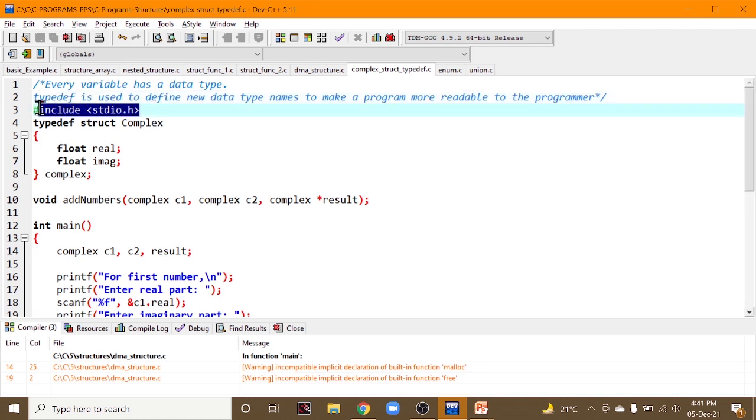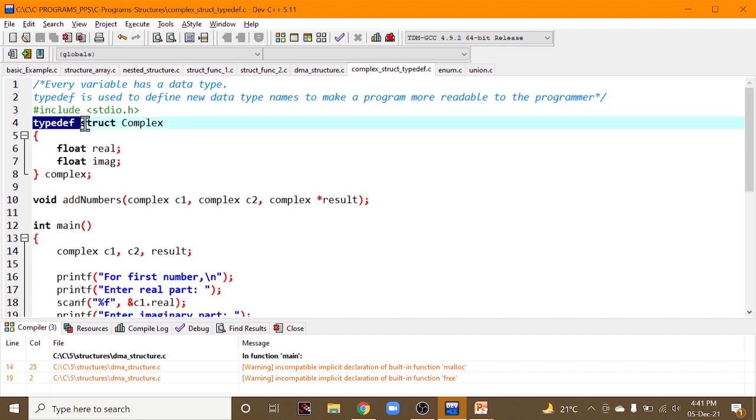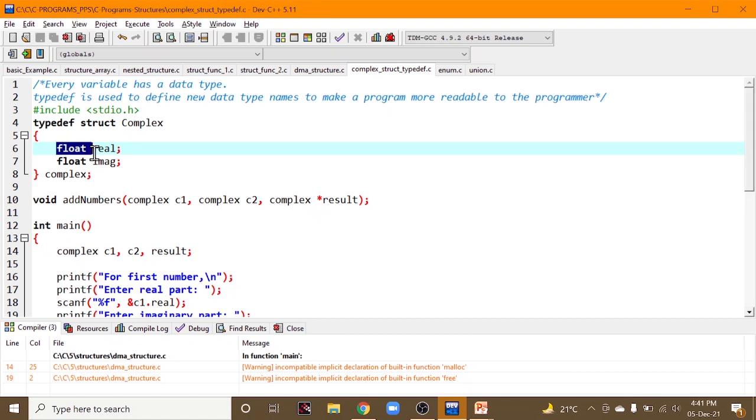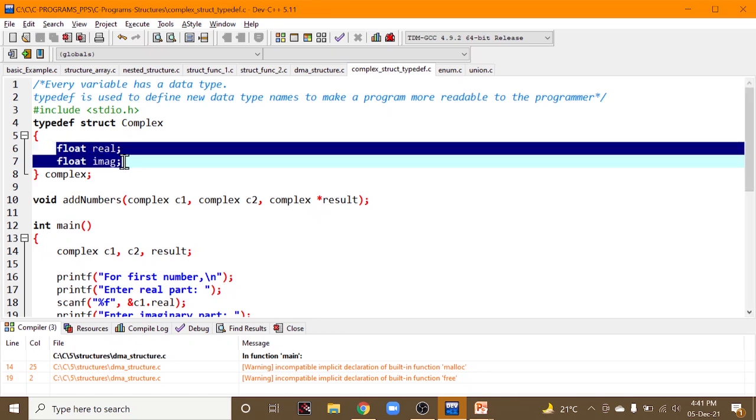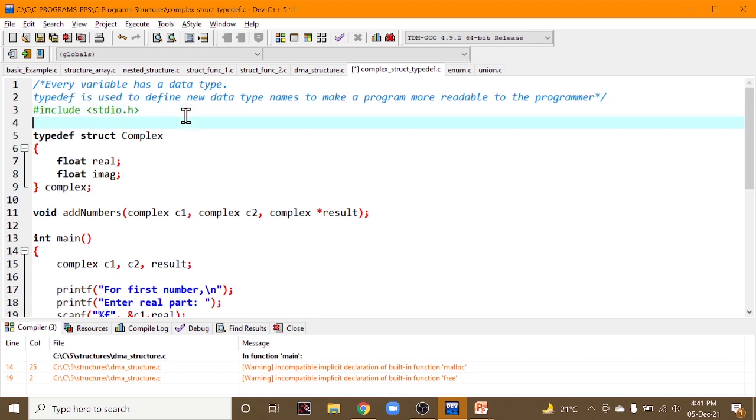You can understand it more clearly in this program. The header file, typedef struct complex. So instead of struct complex, we are writing typedef struct complex, which is the structure name. And inside the structure, you have two data members. What is a complex number? You knew it.